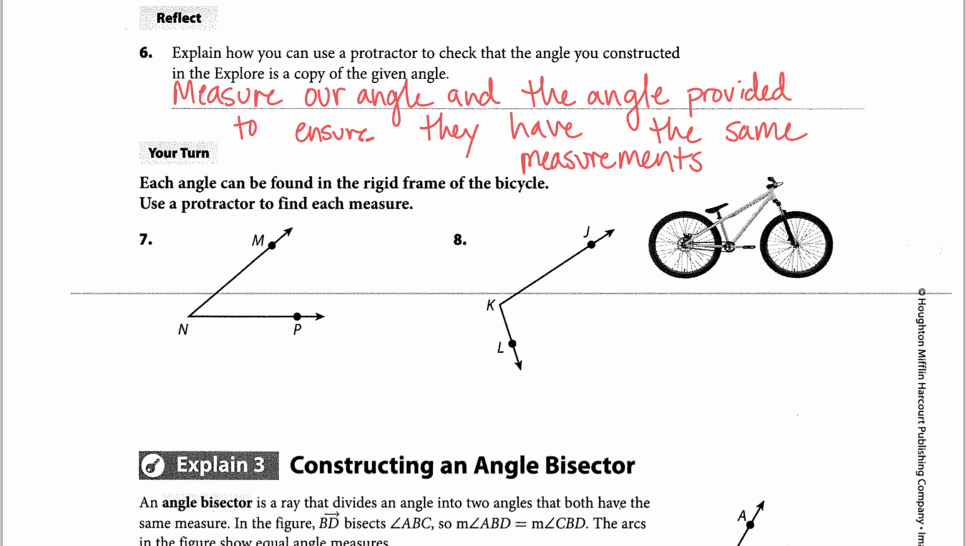You will line up the point N on 0 of the protractor, and the ray NP should be in line with your protractor, and you will find that the measure of angle MNP is 40 degrees. You will also make sure that K is in the center of your protractor and the ray KL is in line with 0. Then you should see that angle JKL has 105 degrees as its measure.